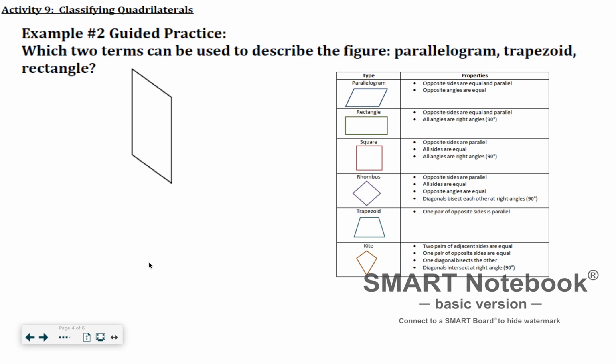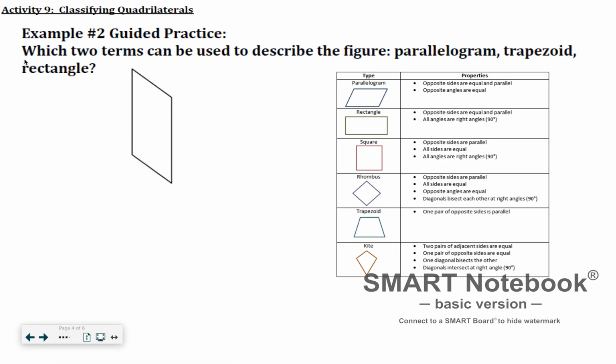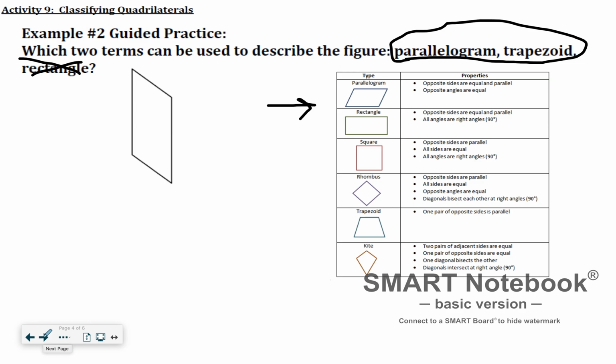What do we call quadrilaterals that have at least one pair of parallel sides? Well, if I'm looking at my chart, I see that a trapezoid also has at least one pair of parallel sides. How about the angles? I notice they are not right angles, so it cannot be a rectangle. So that is the one I'm able to cross out. It cannot be a rectangle. It has to be a parallelogram and a trapezoid. And if you forget what they are, you'll always have this cheat sheet to see what each quadrilateral has for its properties.